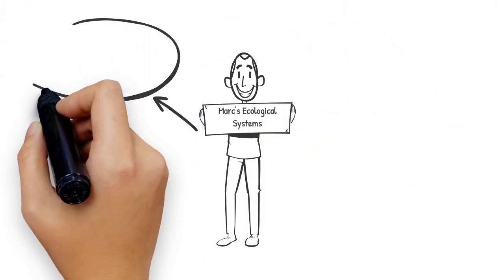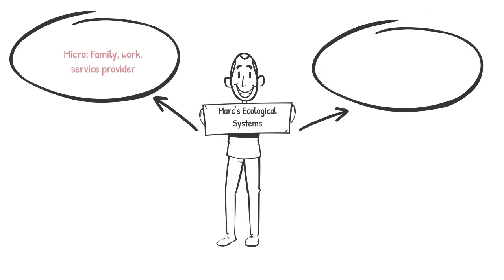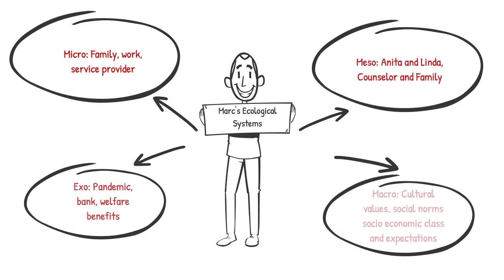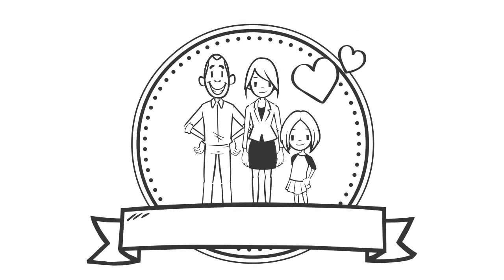I hope that Mark's story provided you with a good example of how all systems in a person's life influence, affect each other, and can change the way a person thinks and behaves. When an individual ecological system has been affected, it is very important that a person reaches out to their support network. A support network refers to the people in your life that help you achieve your personal and professional goals. In Mark's example, his support network included his family, his friends, and service provider.